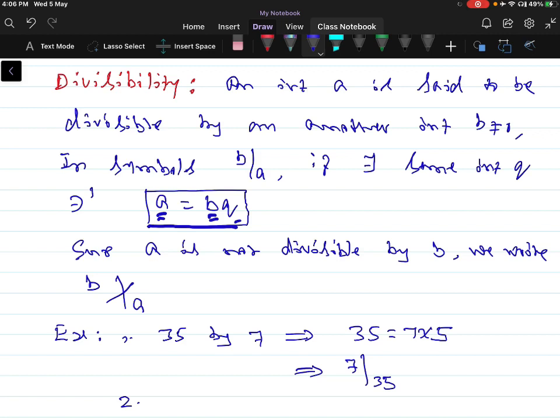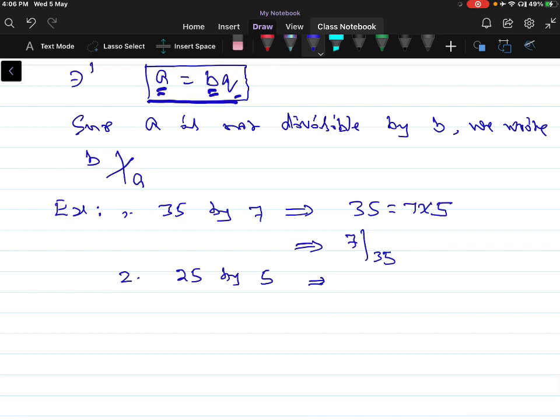Division of 25 by 5. This implies we can write 25 is equal to 5 into 5. So this implies we can write 5 divides 25.